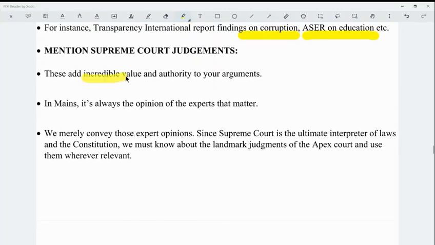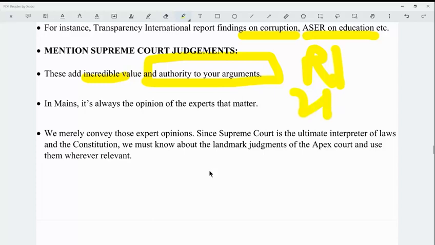Also mention Supreme Court judgments. These add incredible value and authority to your argument. For example, if you are writing an answer on right to privacy, you can mention that in the KS Puttaswamy case, right to privacy is a fundamental right under Article 21 of the Constitution. Or for that matter, if you are writing on, for example, the right to form an association or right to protest.